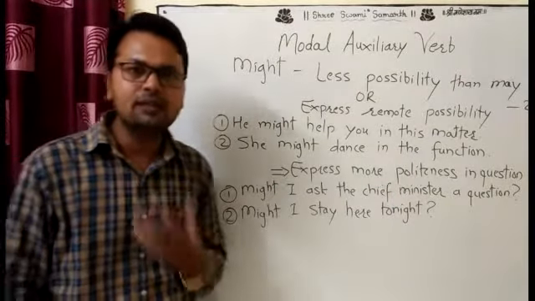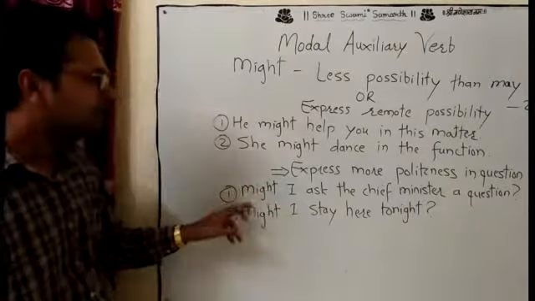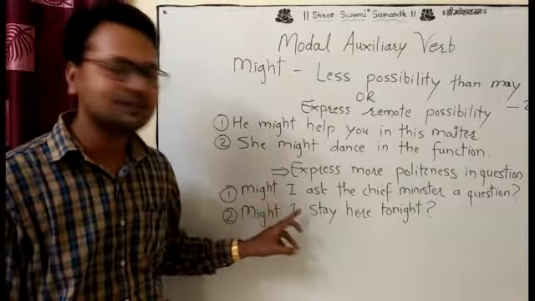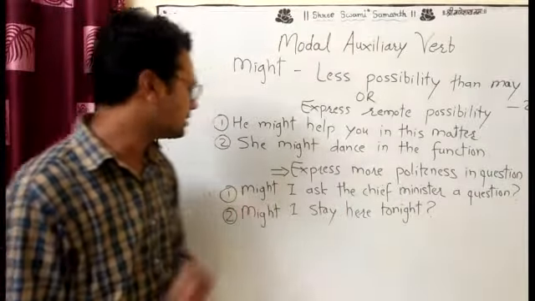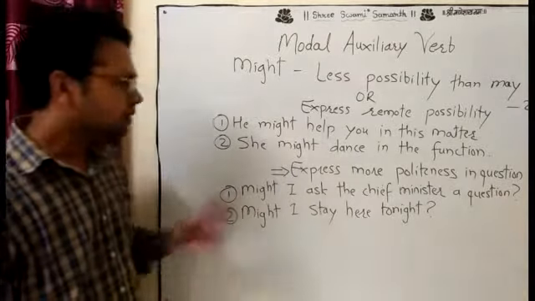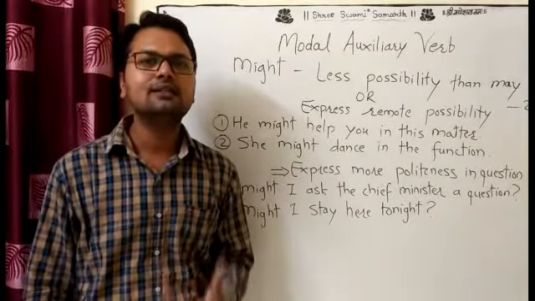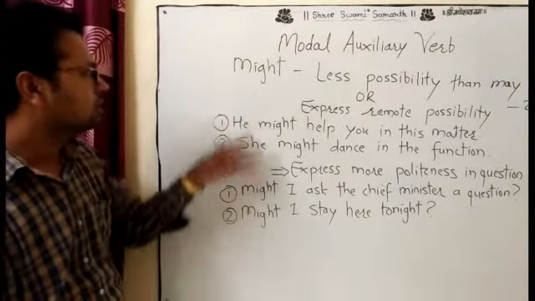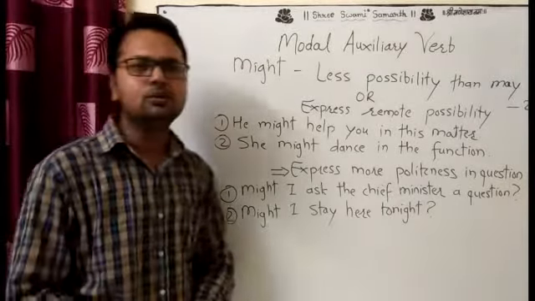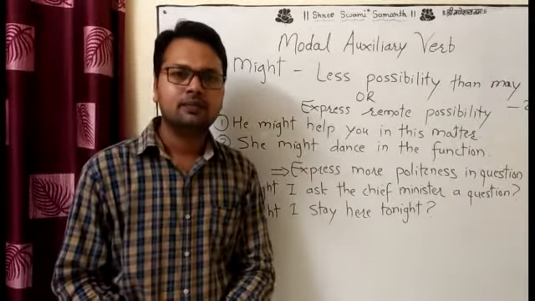Now, to express more politeness in questions, you want some politeness in questions. In that case, you have to use might. Might I ask the chief minister a question? Might I stay here tonight? So if you want to express more politeness, in that time we have to use might. So this is the use of might, used in the past, and as the past tense of may.